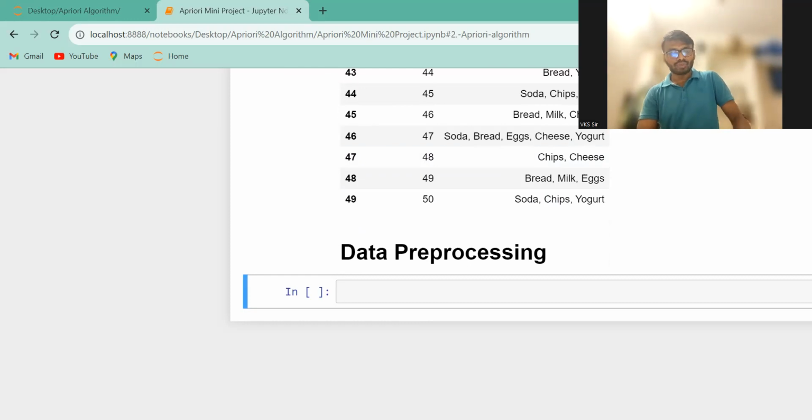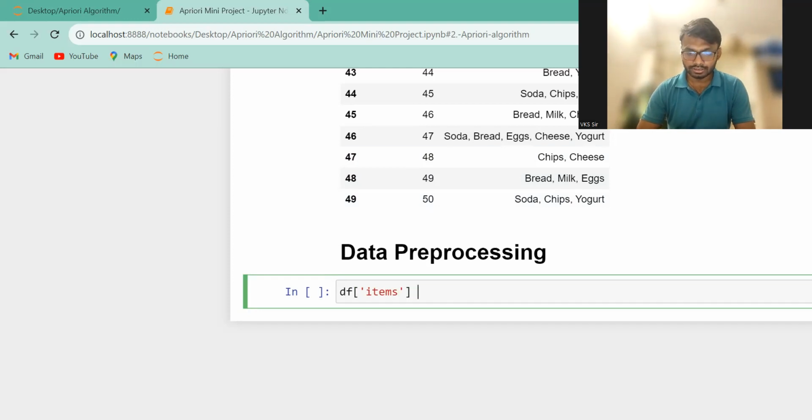So what do we have to do? Just think. Here the items are in what format, string or integer? Obviously, this one is the string format. So first of all, the df. Okay, let's start writing the code. So df, inside that items. I need to change that items. So items is equal to what?